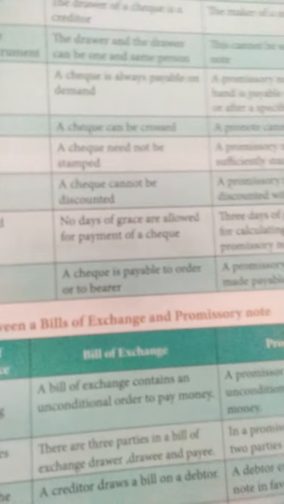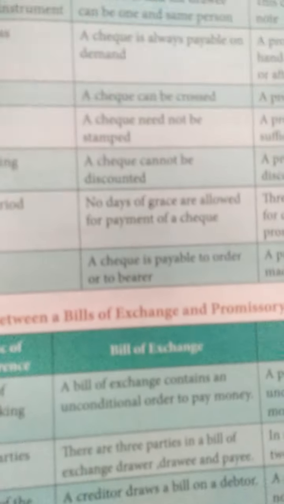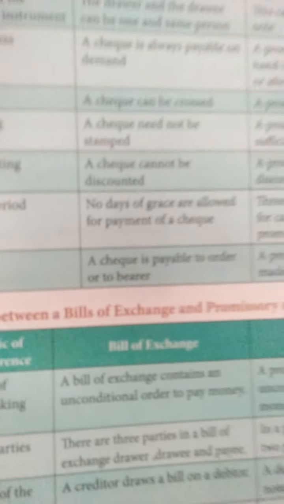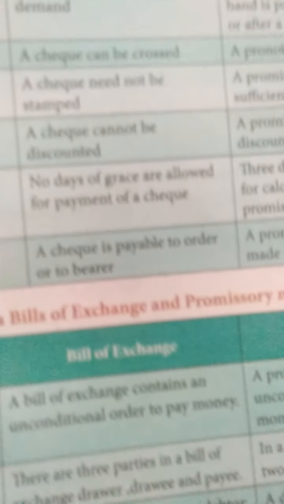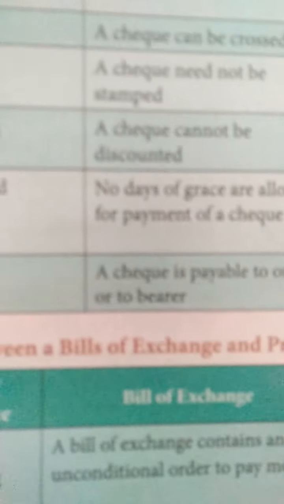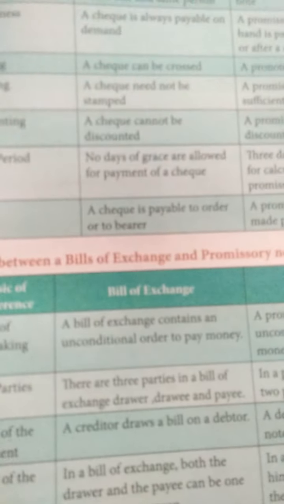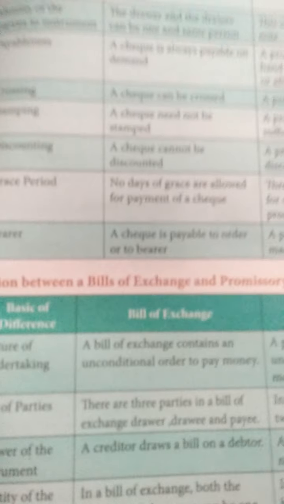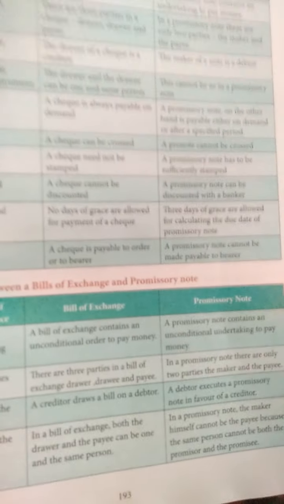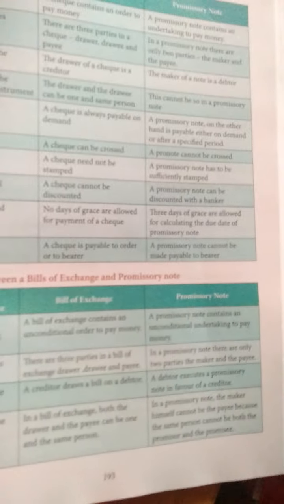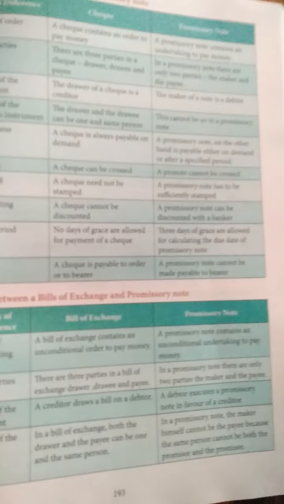A check is payable on demand. A promissory note is payable either on demand or after a specified period. A check can be crossed. A promissory note cannot be crossed. A check need not be stamped, but a promissory note has to be sufficiently stamped. A check cannot be discounted. A promissory note can be discounted. No grace days are allowed for a check, but three days of grace are allowed for a promissory note for calculating the due date. So these are the differences between check and promissory note.